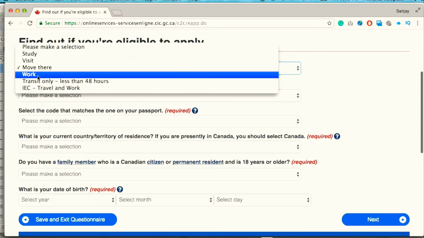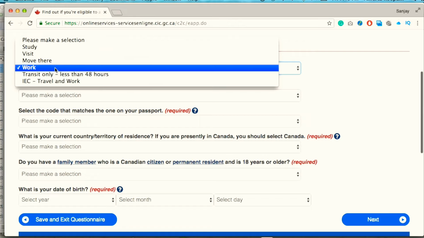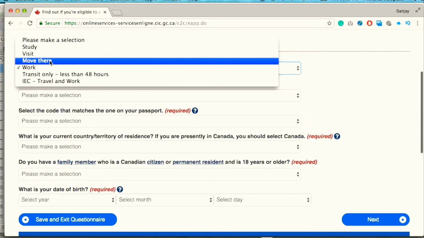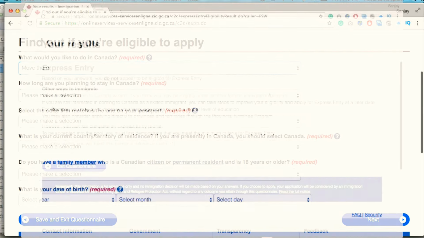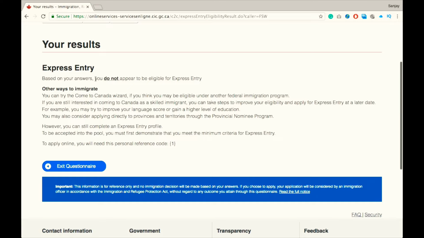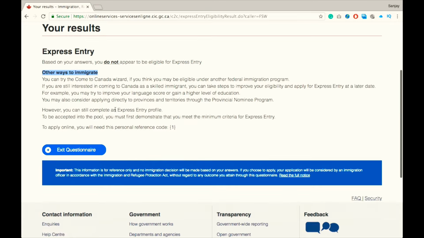This is how you can find out which immigration program is right for you. But if you're not eligible, this is the result message that you will get, saying that for now you're not eligible. They will give you some suggestions to become eligible in the future, and maybe some other options to apply for other Canada immigration programs.